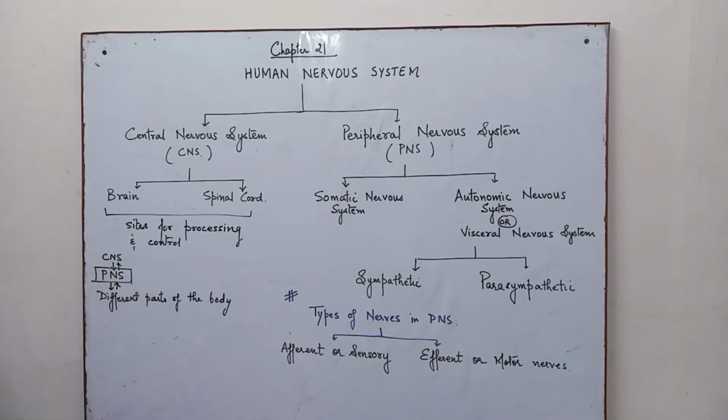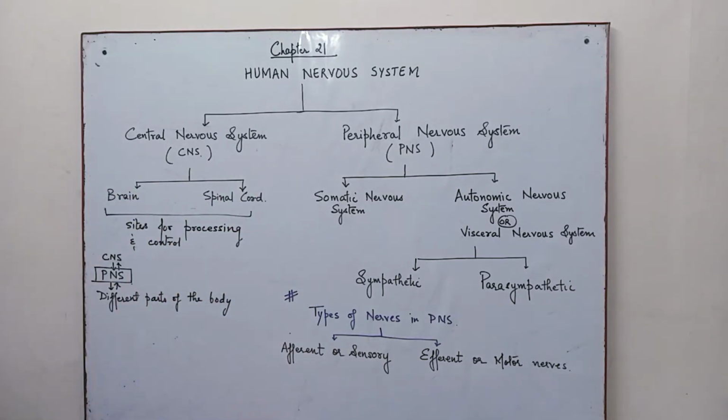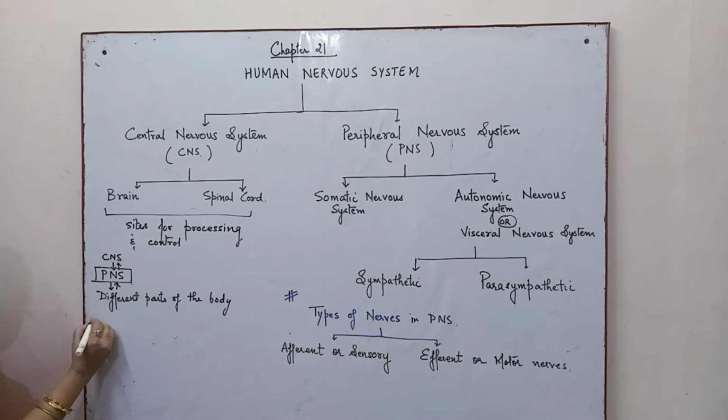Now, this PNS has been further divided into two types, that is the somatic nervous system and the autonomic nervous system. Here we are trying to understand the brief outline. The somatic nervous system is that part of the peripheral nervous system which is associated with the voluntary control of the body movements.